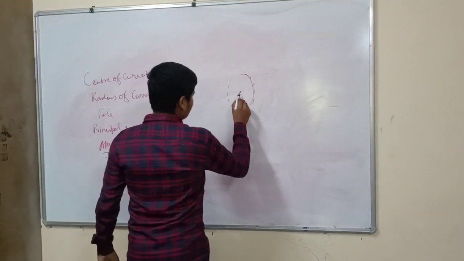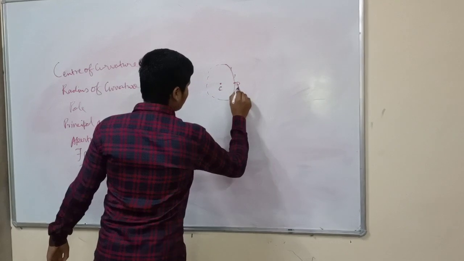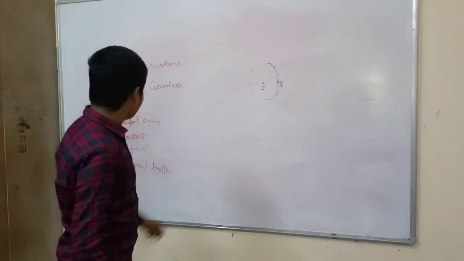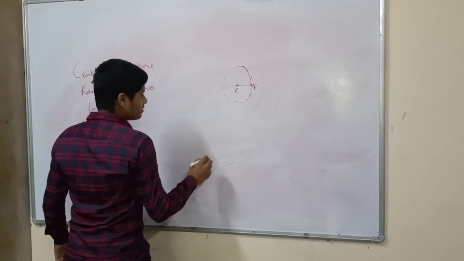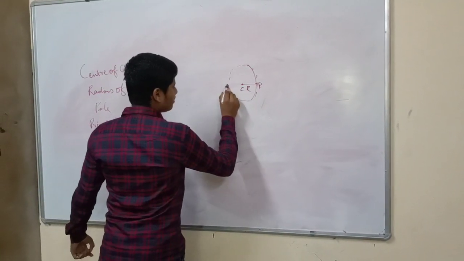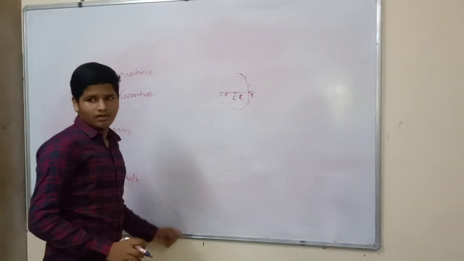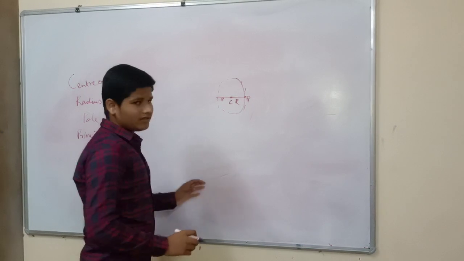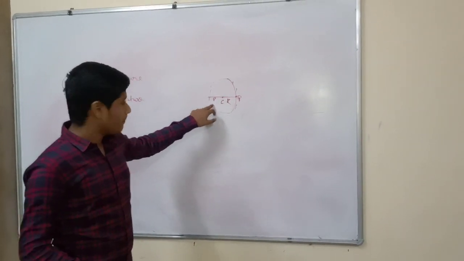Radius of curvature, and this is the pole, the center of the spherical mirror. And the distance between the center of curvature and the pole is known as the radius of curvature. And the line passing through the center of curvature and the pole is known as the principal axis. It is imaginary.